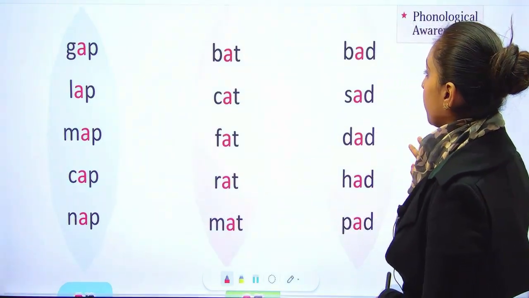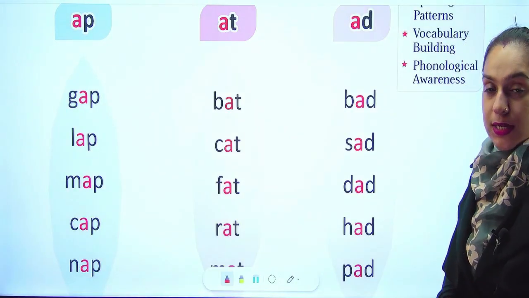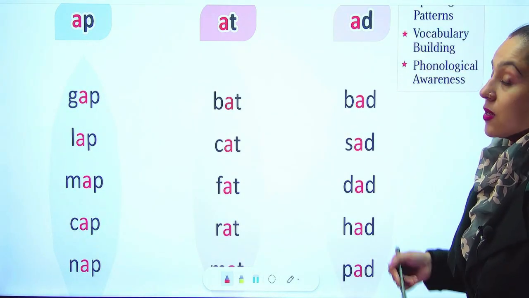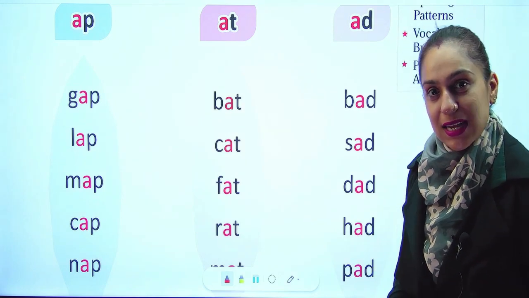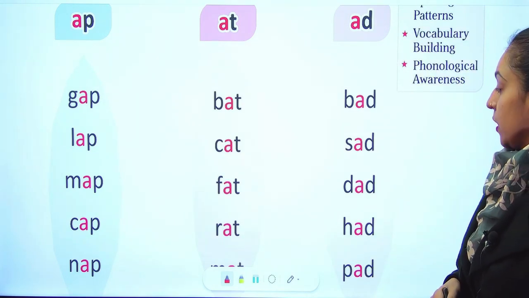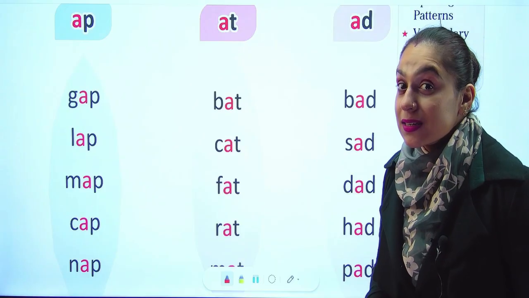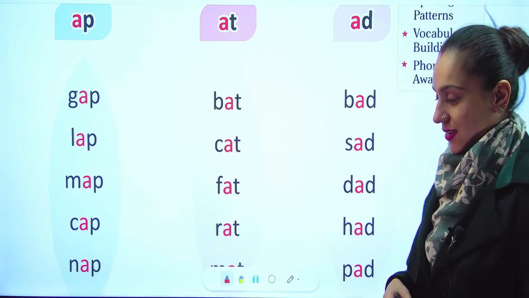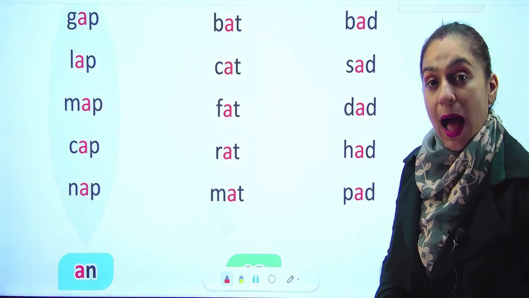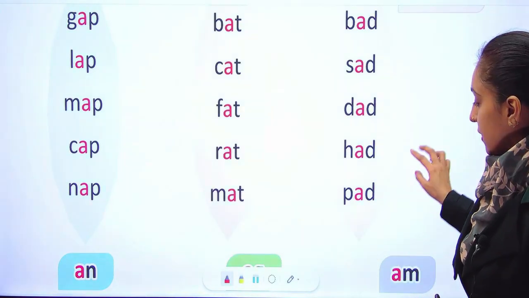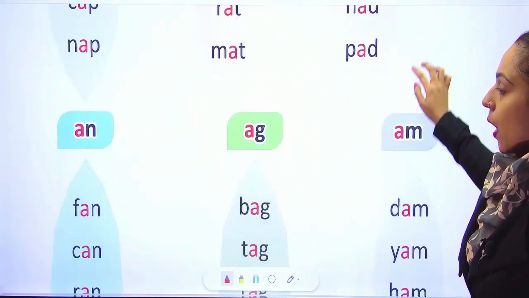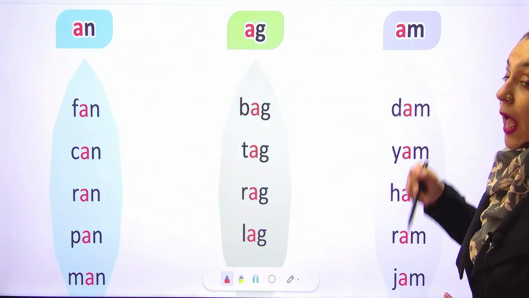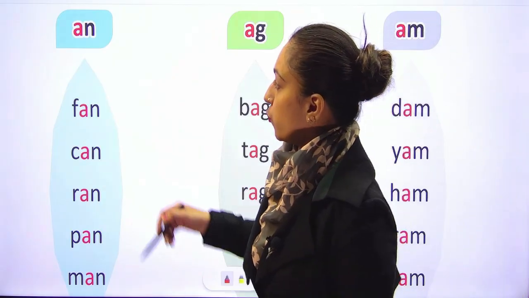Now we have AD sound words, which are bad, sad, dad, had, pad. Now we have AN sound words, AG sound words and AM sound words, which are going to give A sound only, but we have variations in the last.